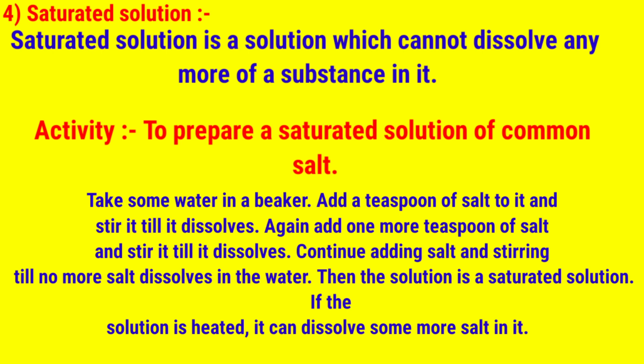For preparing a saturated solution of common salt, you have to take 1 glass of water and add a teaspoon of salt to it and stir it till it dissolves. Stir means give movement with a spoon inside the water so that it can dissolve and disappear. We proceed with this process till no more salt can be dissolved.